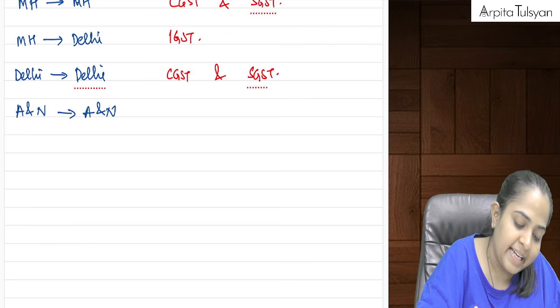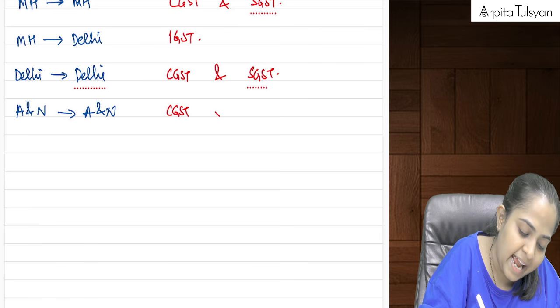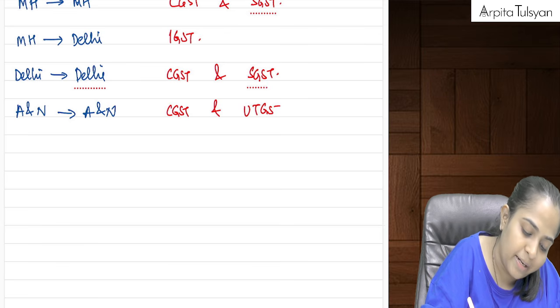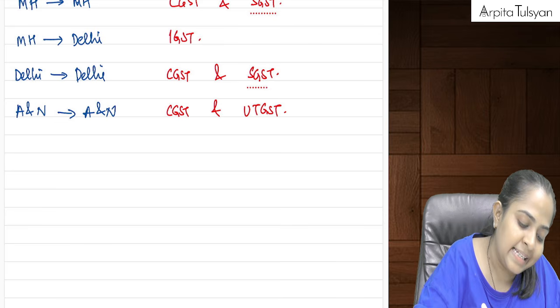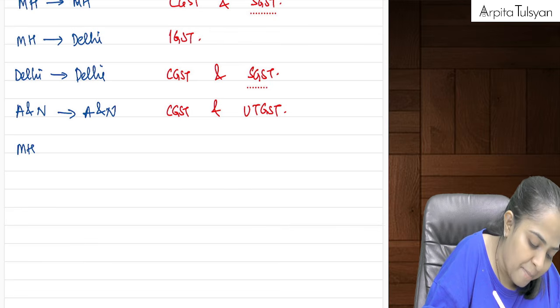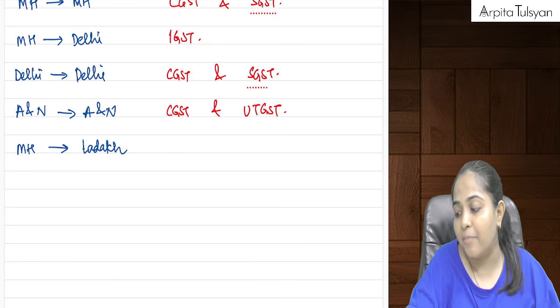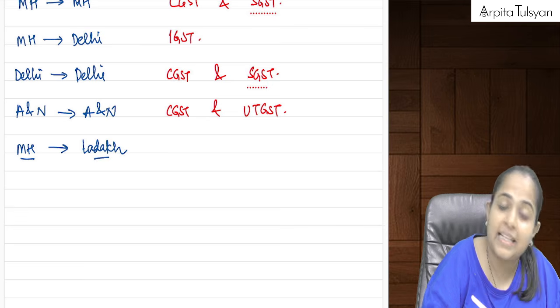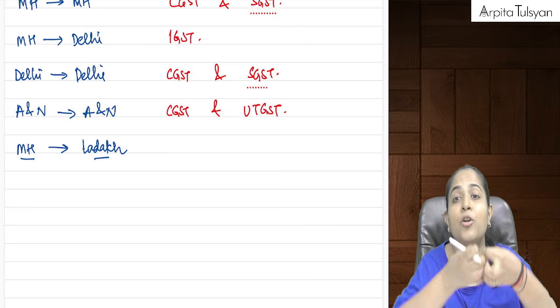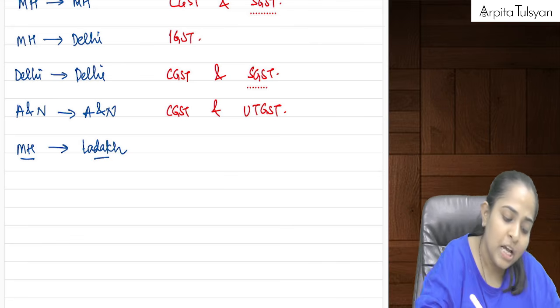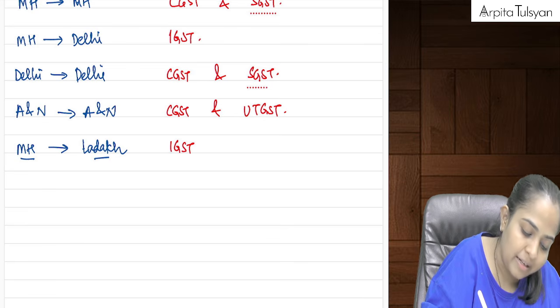Then CGST and UTGST will be levied. Let's say there is a transaction between Maharashtra and Ladakh, where Maharashtra is a state and Ladakh is a union territory. These are two different states or union territories, so IGST will be levied.